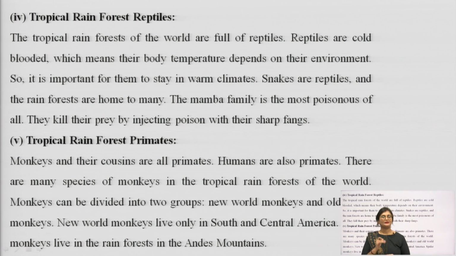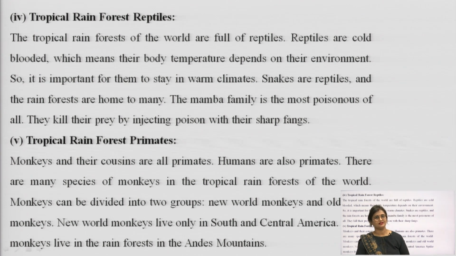Next, reptiles found in the tropical rainforests. The tropical rainforests are again filled with reptiles. Reptiles are cold-blooded animals, which means that the body temperature of these animals depends on their environment. So, what are cold-blooded animals? Their body temperature cannot be governed by their own. They depend upon the environmental temperature. So, it is important for such animals to stay in a warm climate.